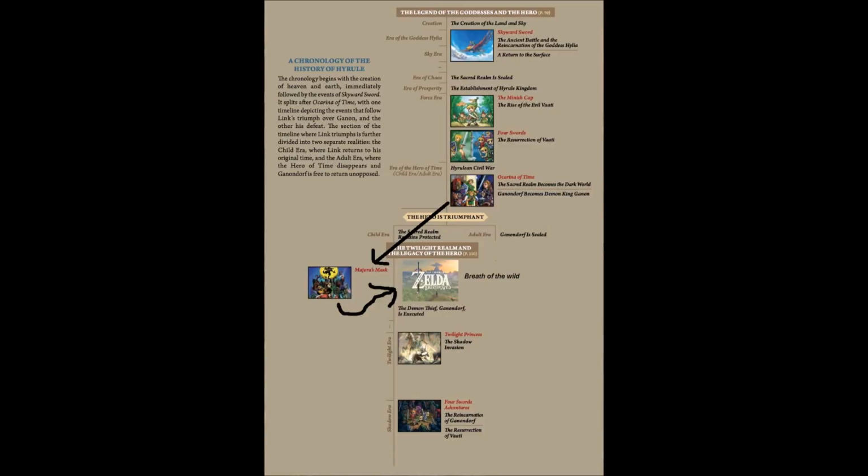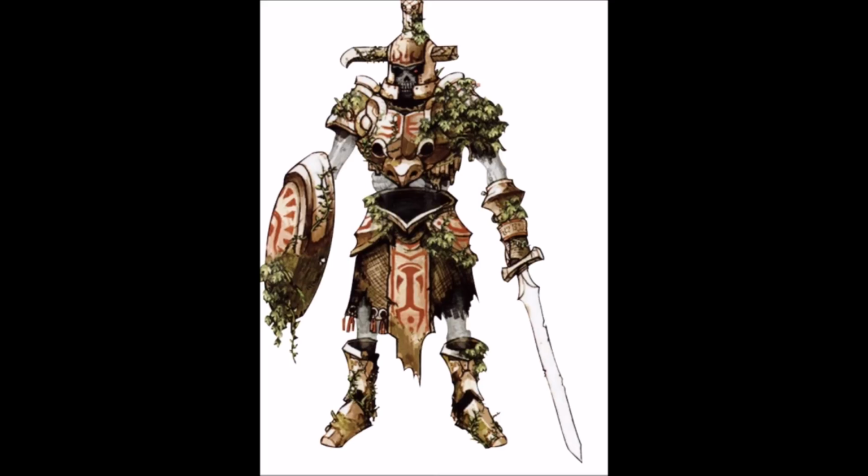Maybe he tried to fight against Calamity Ganon and died in battle and became the Hero's Shade from Twilight Princess. Perhaps. Anyway, the events of Majora's Mask aren't represented on the plaque. It didn't happen in Hyrule.